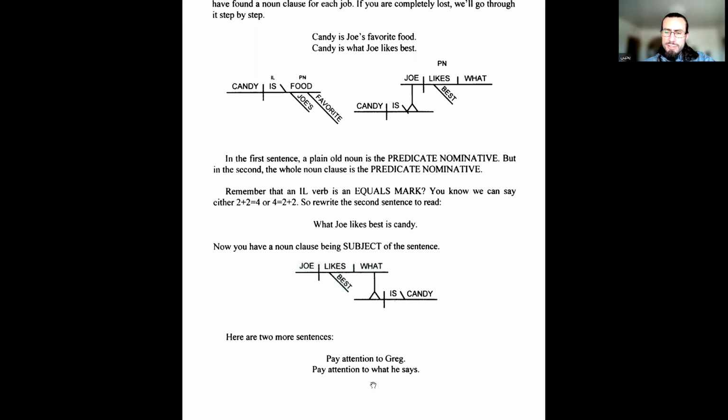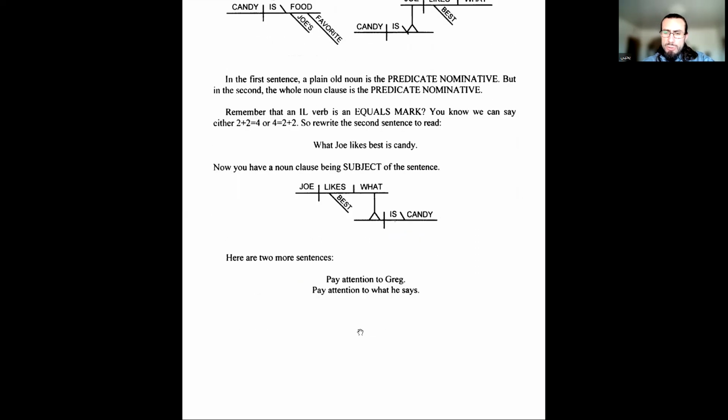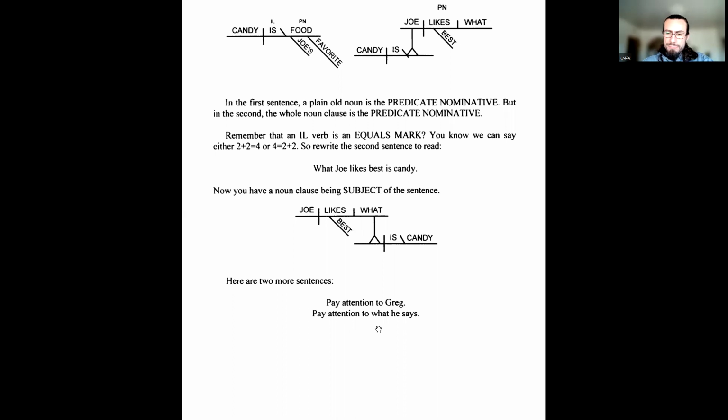Here are two more sentences. Pay attention to George. Pay attention to what he says. Okay. Pause. Try to figure out the second one there. Pay attention to what he says. What role does the noun clause have? There's a noun clause. What is it? Pay attention. What's the subject and verb there, right? Pay attention, implied you. To what he says. What kind of word is to? To is a preposition. And so what he says is the object of a preposition.